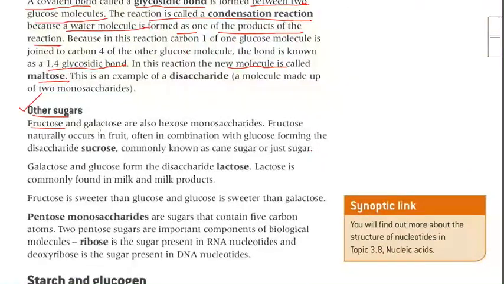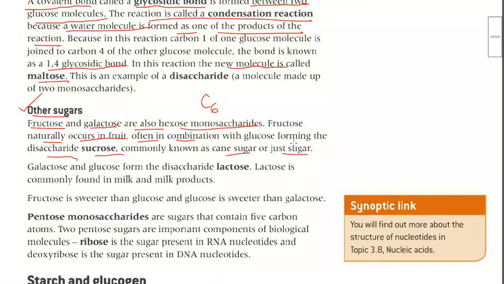Now, other sugars. Fructose and galactose are also hexose monosaccharides, meaning they also contain six carbons. Fructose occurs naturally in fruit, often in combination with glucose, forming the disaccharide sucrose.